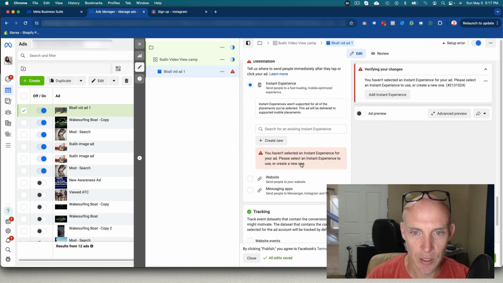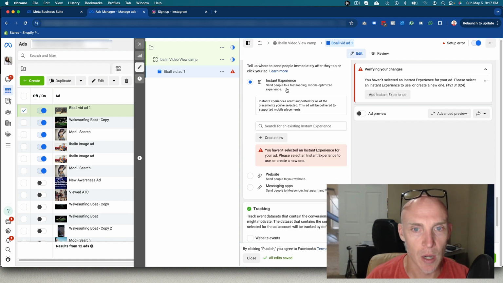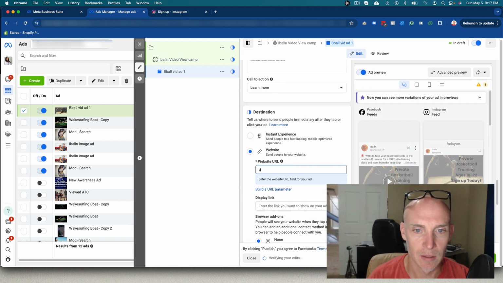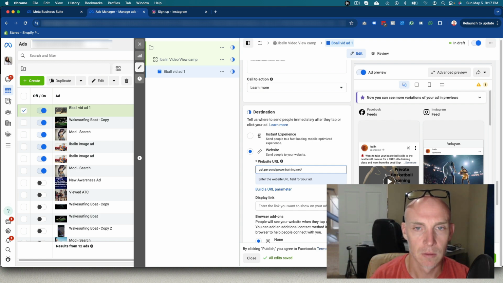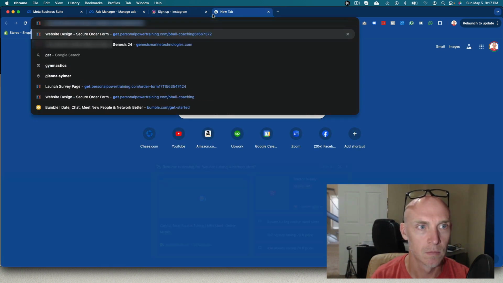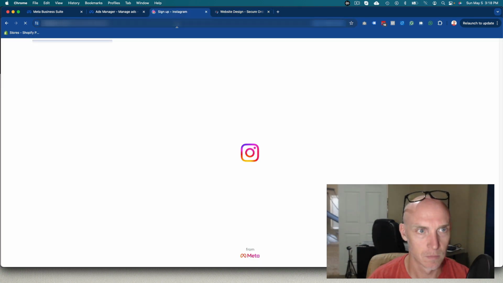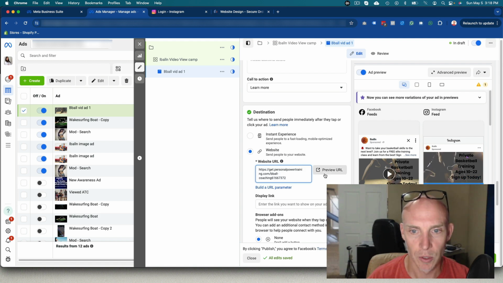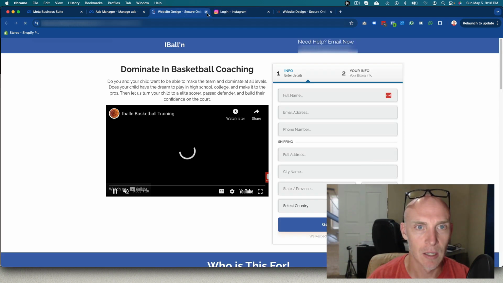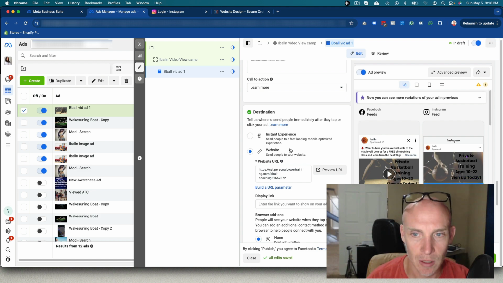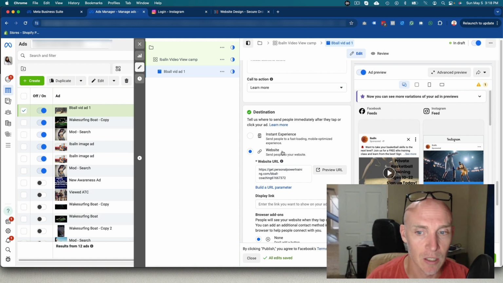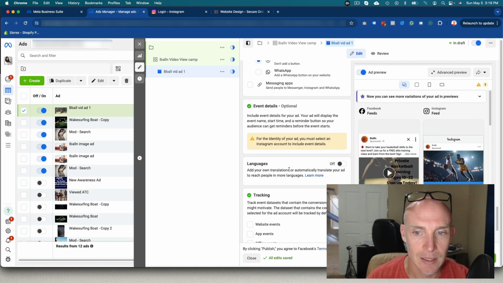Instant experience. We can send people to a fast loading mobile optimized experience. We could do that, add that stuff. We're going to actually just send them to the website here. So we're going to copy that link, put them here. We can preview that link, so then they go to that page right off the bat. So again, even though we're doing a video view campaign, this could possibly get a lot of attention and still get people to click and sign up for a free basketball class.